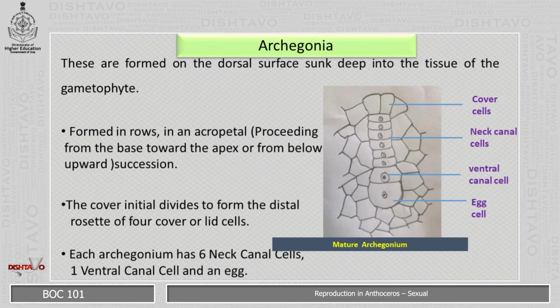Coming to the archegonium, these are formed on the dorsal surface, sunk deep into the tissue of the gametophyte. Formed in a row in an acropetal succession, that is, proceeding from the base towards the apex, or from below upward. The cover initials divide to form the distal rosette of four cover or lid cells. Each archegonium has 6 neck canal cells, 1 ventral canal cell and an egg.